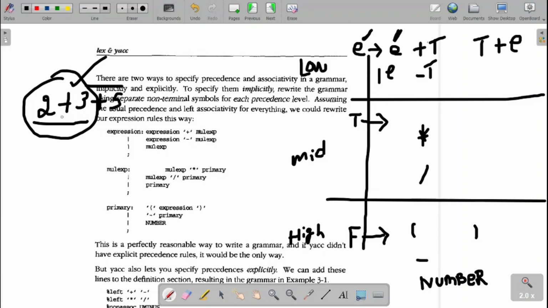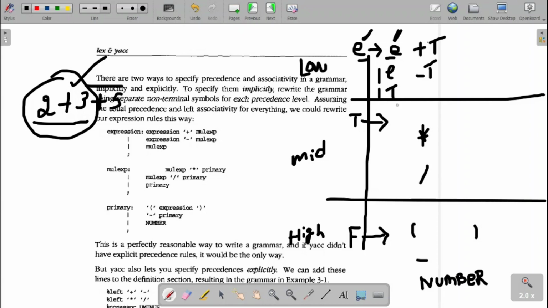Since plus is left associative, we put the recursive rule on the left side. So the other one is wrong, and we go with the recursive rule on the left side. Next, can I have an expression without addition, with just multiplication? Yes, it is possible, so I will put one direct route to T. These are the three options: E derives E plus T, or E minus T, or T.